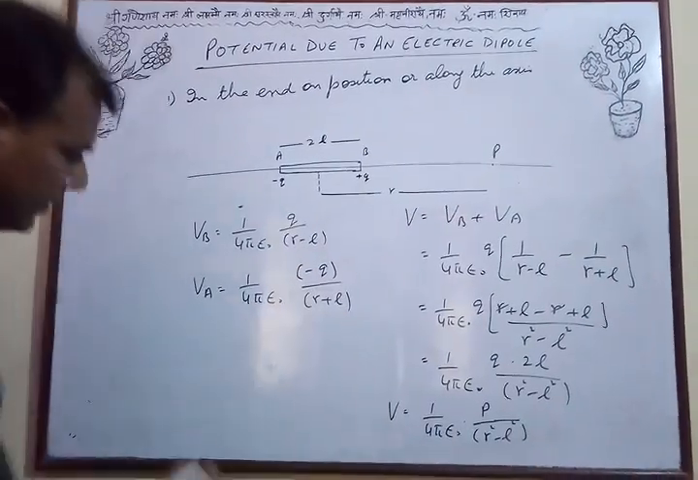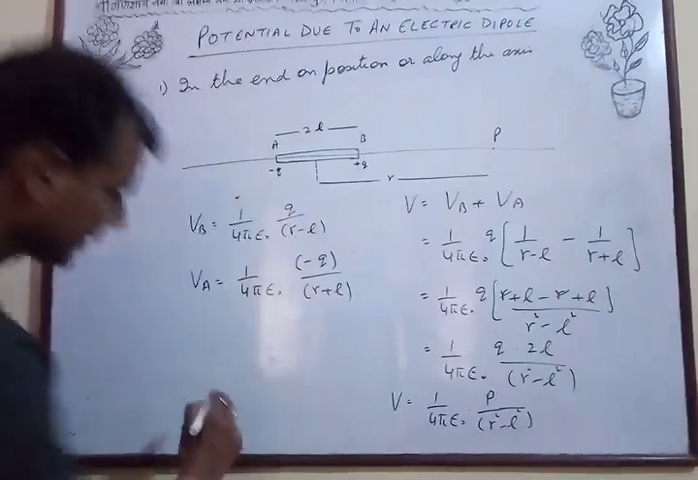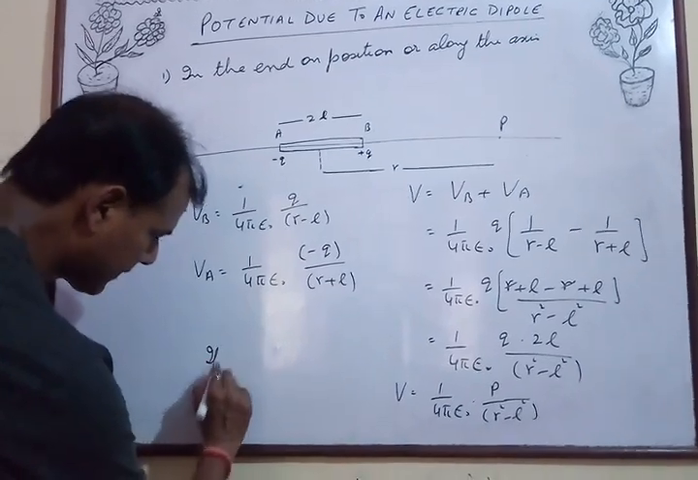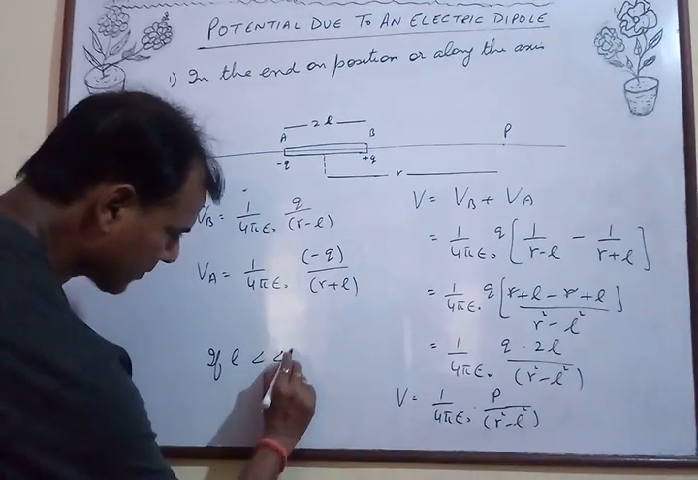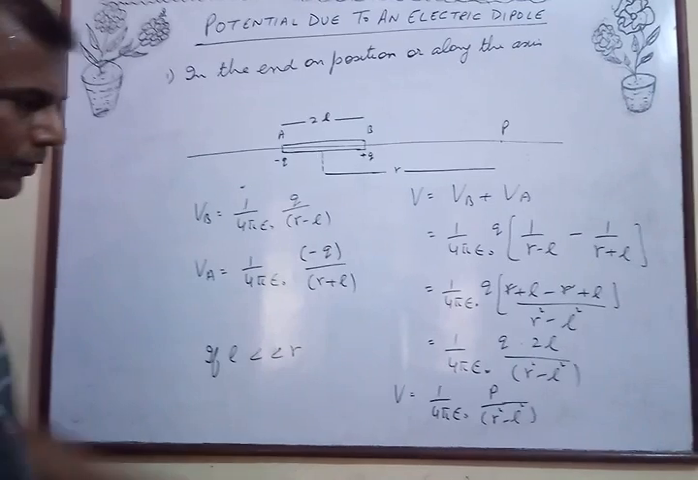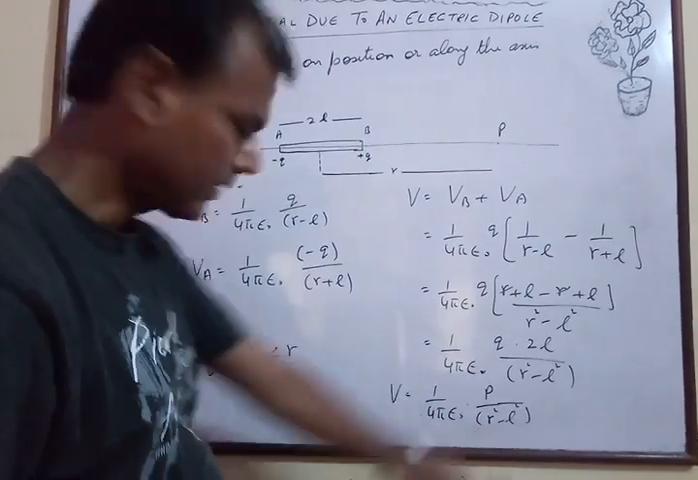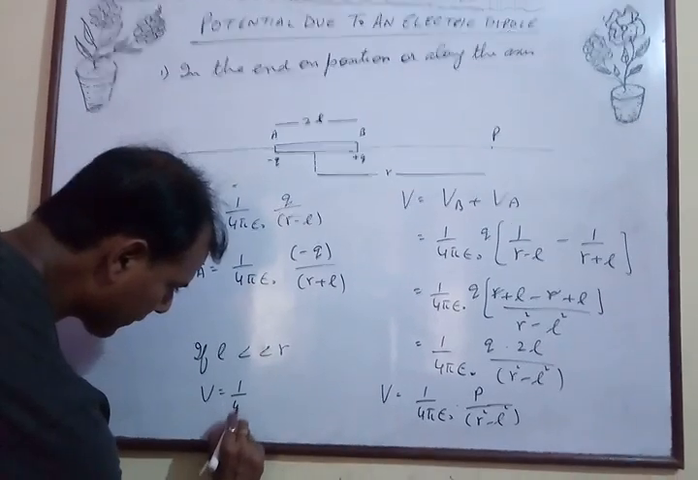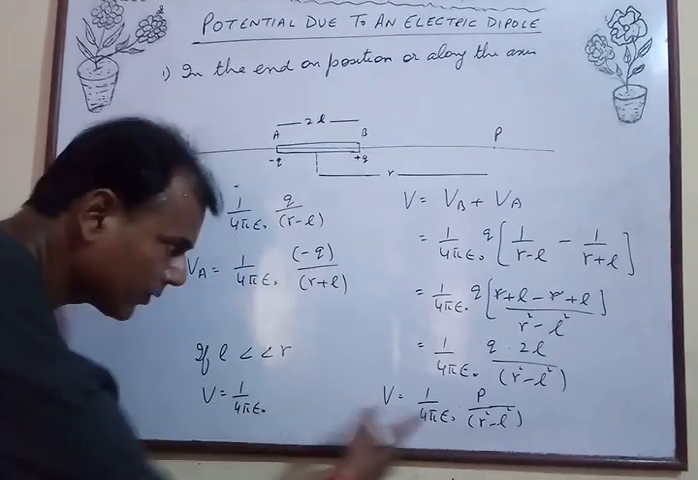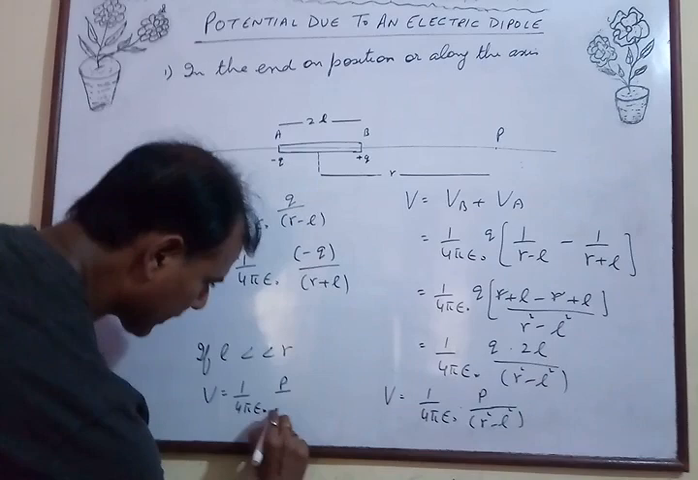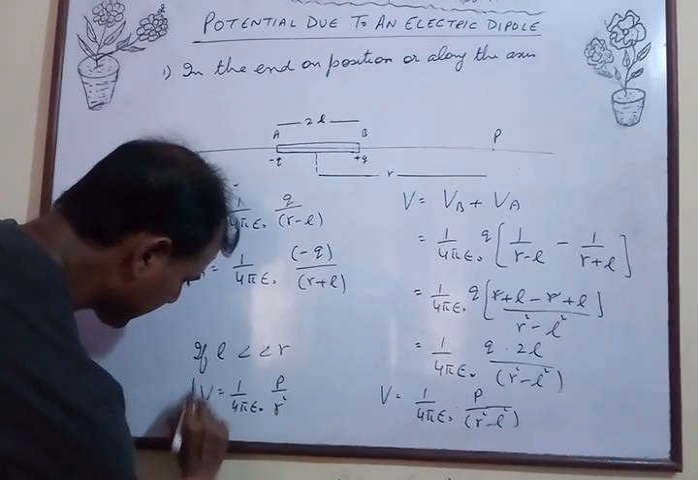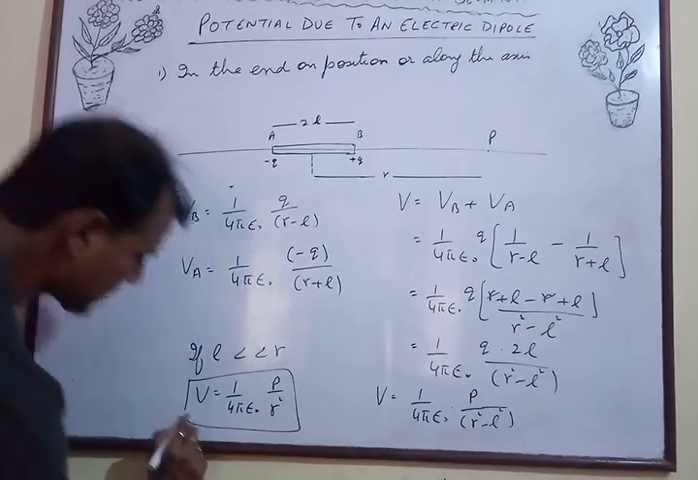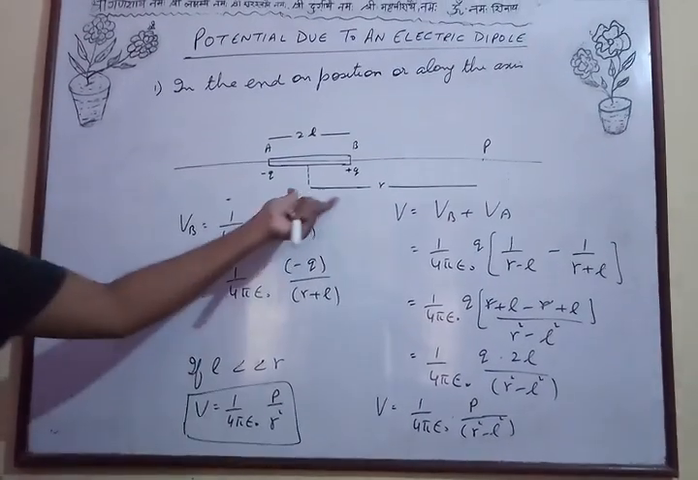Now if your dipole is of very small length, that is, if L is much smaller than R, then we neglect L square. The formula becomes V is equal to 1 upon 4 pi epsilon 0 into P upon R square. This is the formula in the case when the dipole is of very small length.